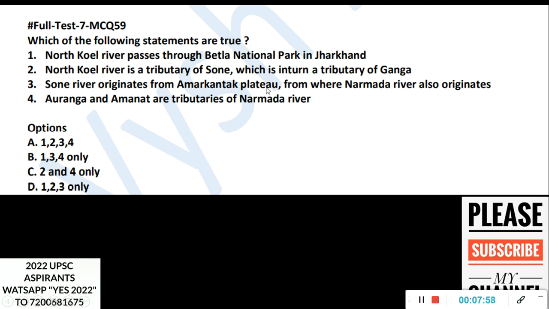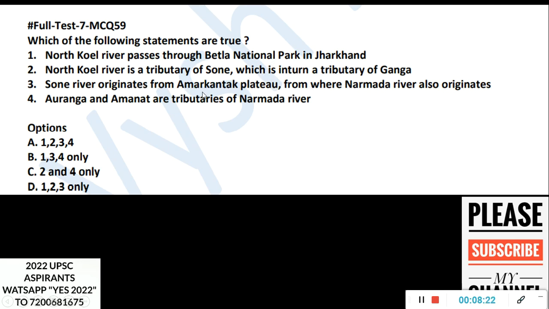Okay, UPSC wanted to ask: identify the place from which one river originates and goes to the north, and one river originates and goes to the west. So that answer was the Amarkantak Plateau that time. Okay, they are actually referring to this Son River and Narmada. Son River will go to the north and join Ganga, and then this Narmada will go to the west and then go to the Arabian Sea. Okay, so that way they have framed it, and from that only we have made this statement.